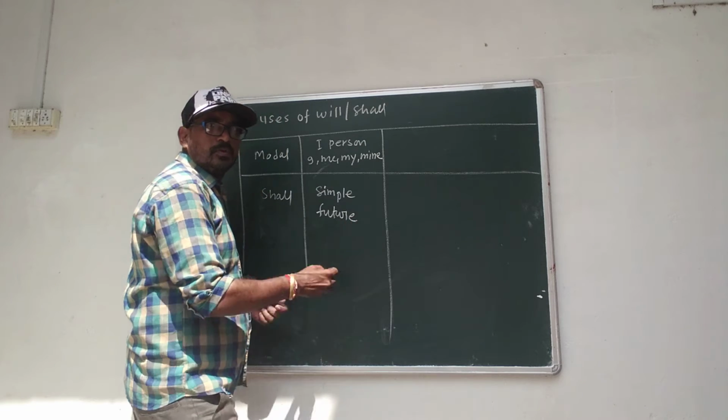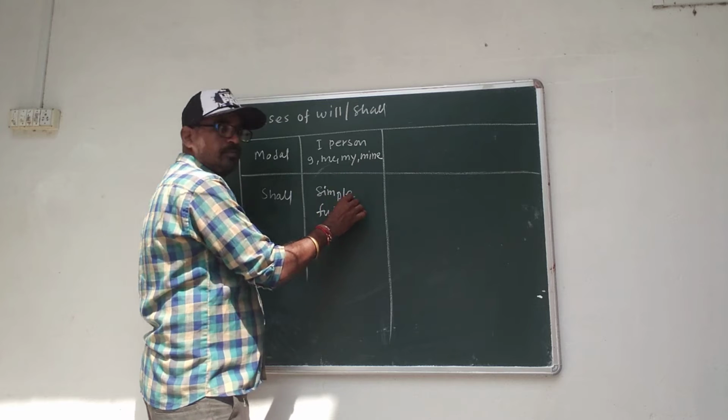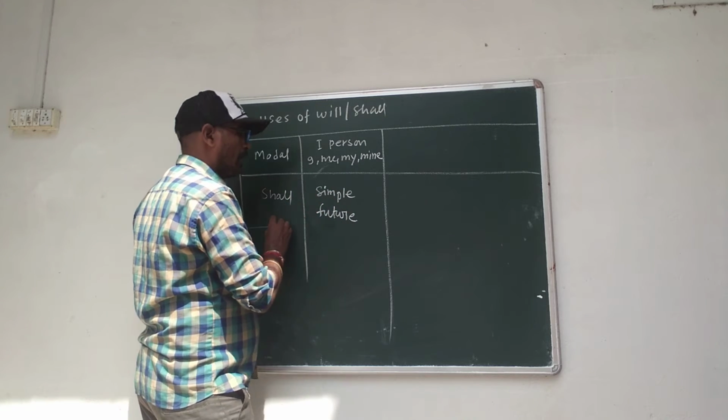It means we use shall with first person I, me, my, mine in simple future tense.